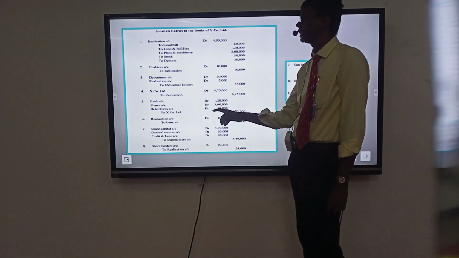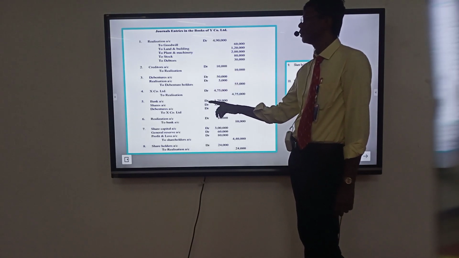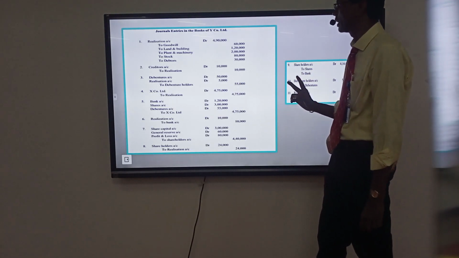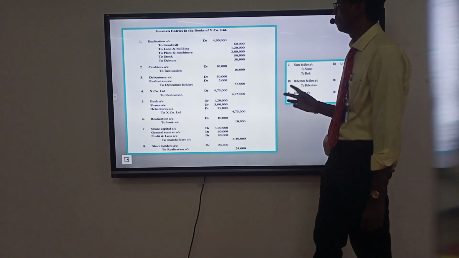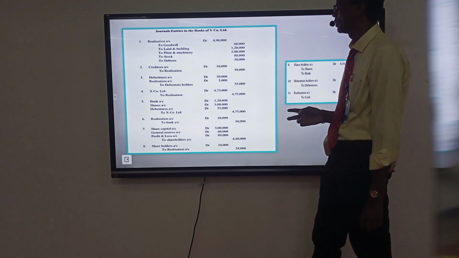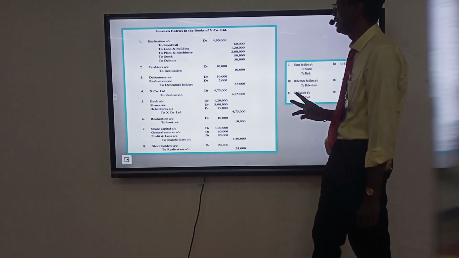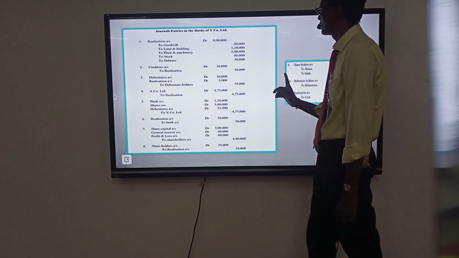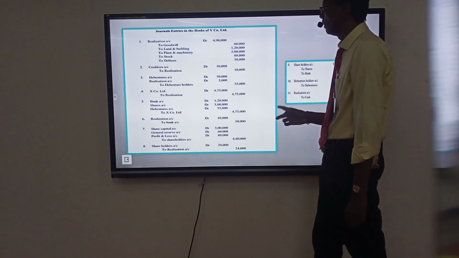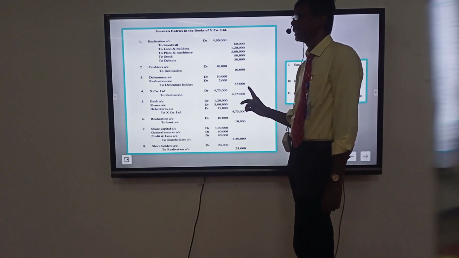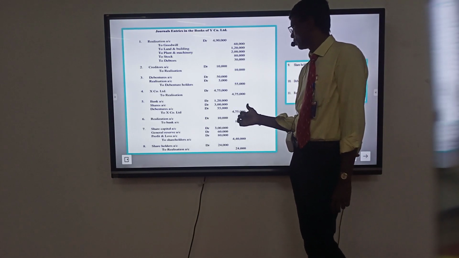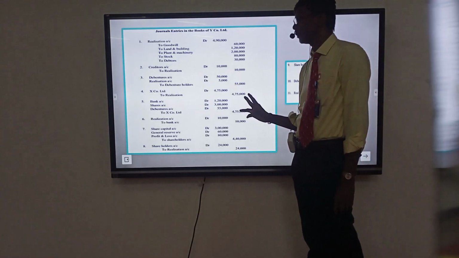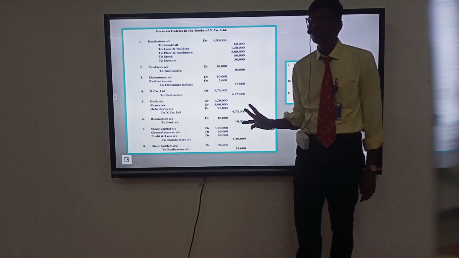X Limited purchasing account debit to realization 4,75,000. Bank and shares transferred to the purchasing company: bank account debit 1,20,000, share account debit 3 lakhs, debenture account debit 55,000, transfer to X Limited 4,75,000. Bank account transferred to realization: realization account debit to bank 4,10,000. Accumulated profit and loss transferred to shareholders.